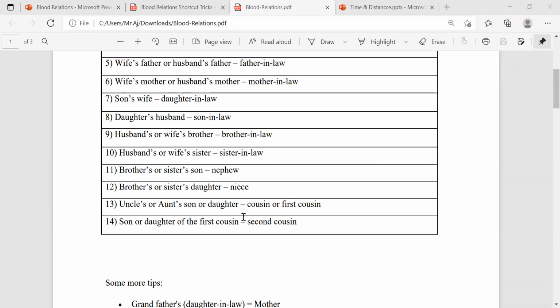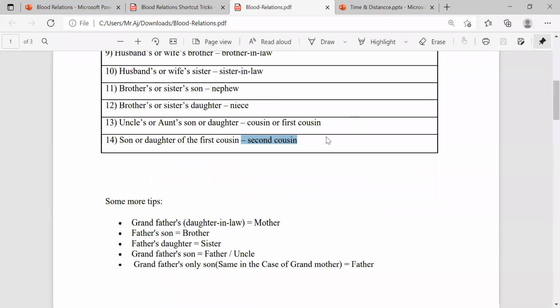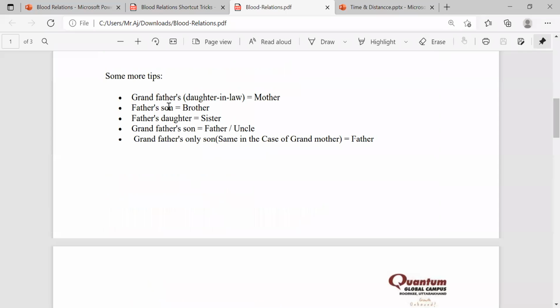And son or daughter of the first cousin. So this is not required that much, but it's a second cousin, son or daughter of the first cousin. So your cousin is there, మీ మరదలు కానీ మీ బావ ఉన్నారు కదా, మీ అత్తమ్మ children, that may be a boy and girl. So then after, their children, మీ మరదలకి కూతురు కానీ కొడుకు కానీ ఉంటే we can call them second cousin, but this word we cannot use in questions, you cannot find this one. Okay, and some other tips, some more tips you just find here.